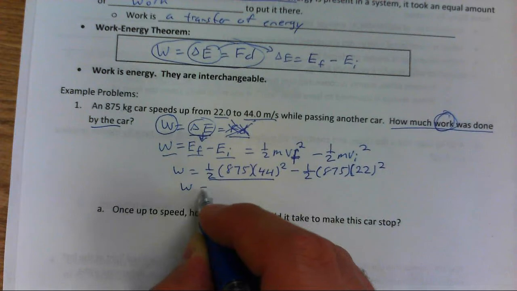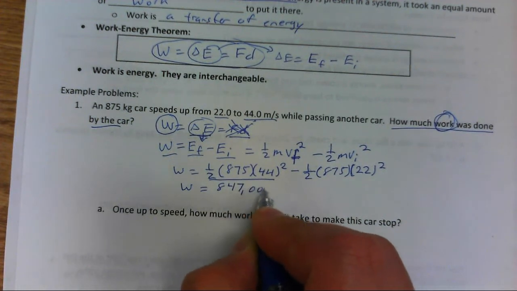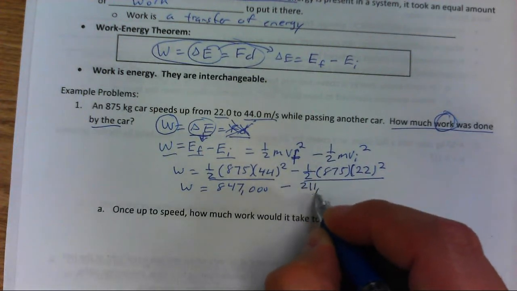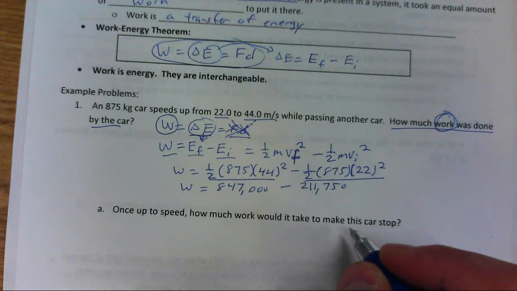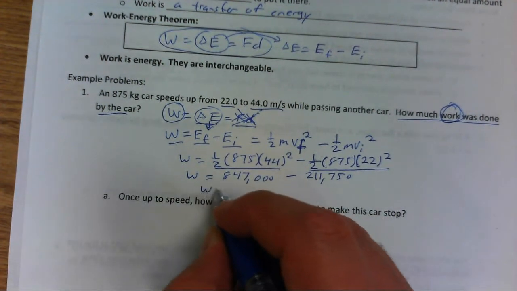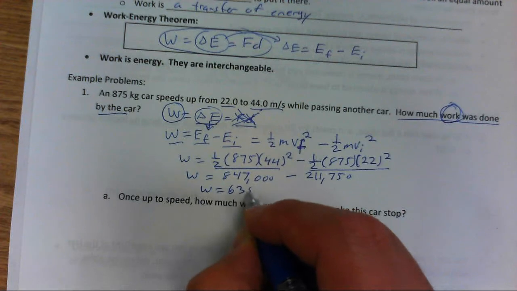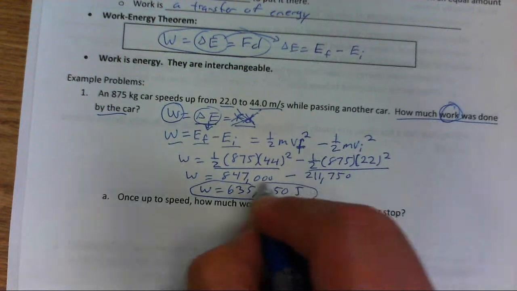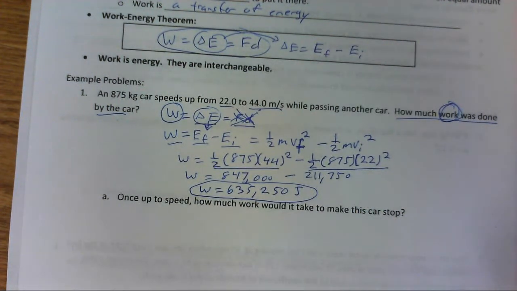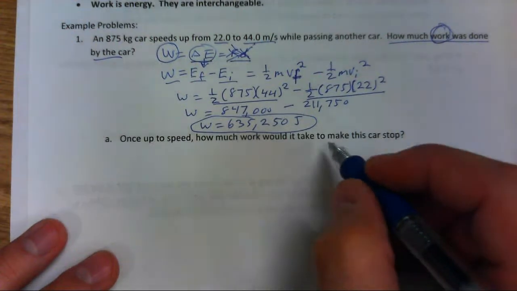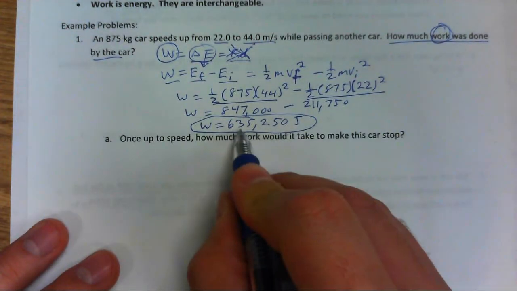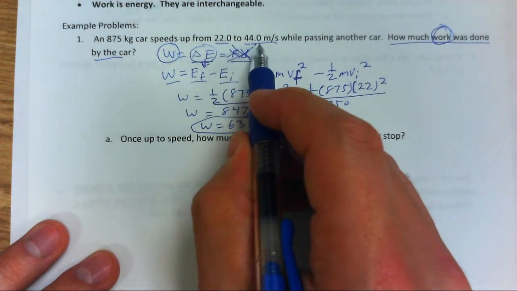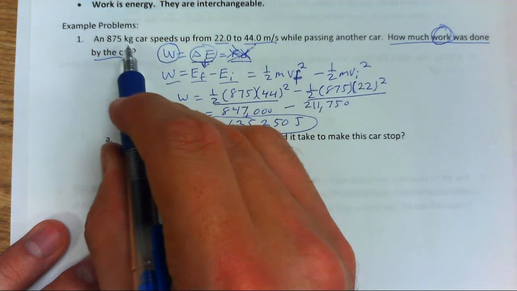If you calculate this energy, you should get 847,000 minus this energy, which is 211,750. And those subtracted out will give us a work of 635,250 joules, which is our final answer. So we have to do 635,250 joules of work to go from 22 to 44 meters per second in this 875 kilogram car.